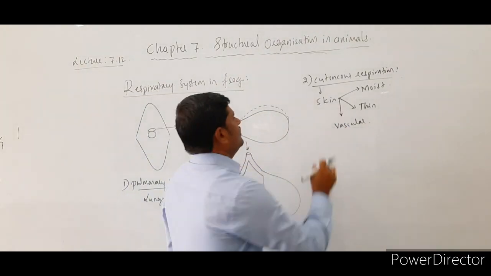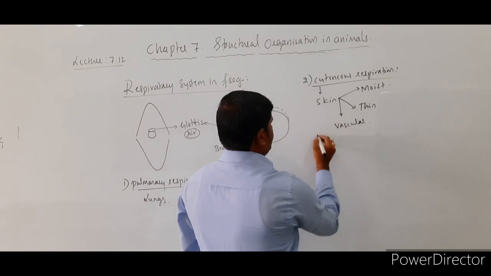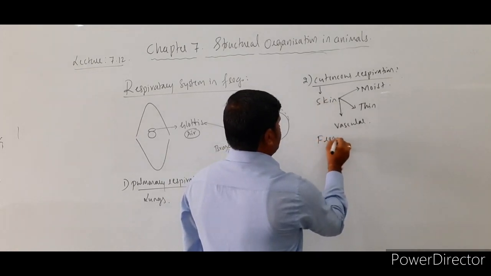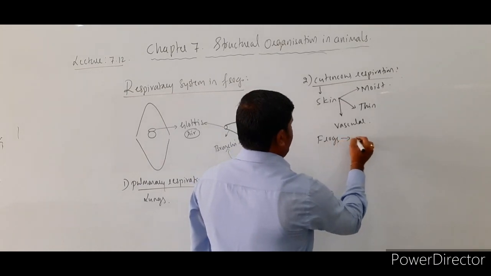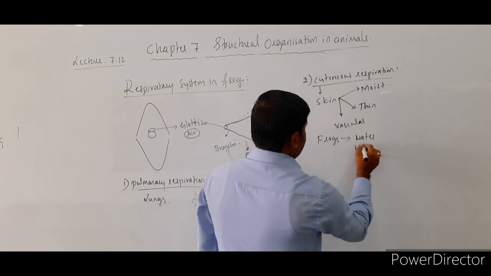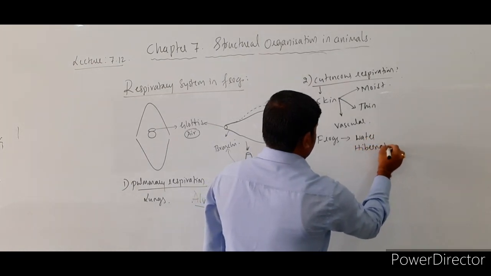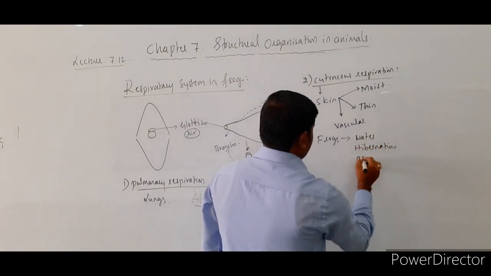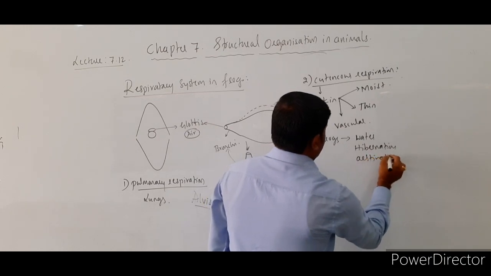This cutaneous respiration usually takes place when the frogs are in water, as well as during hibernation and estivation.